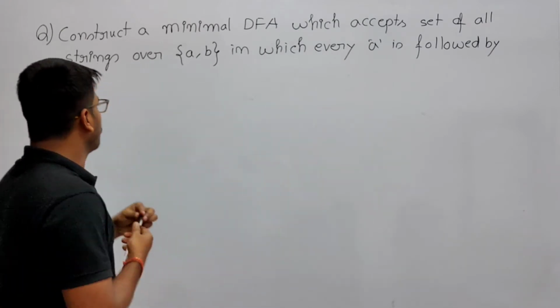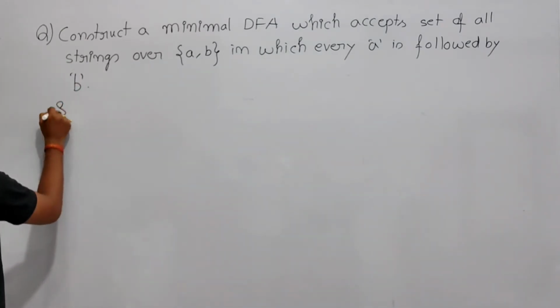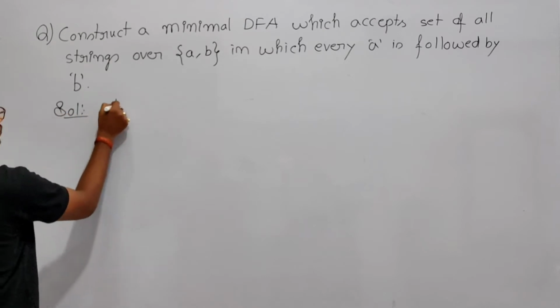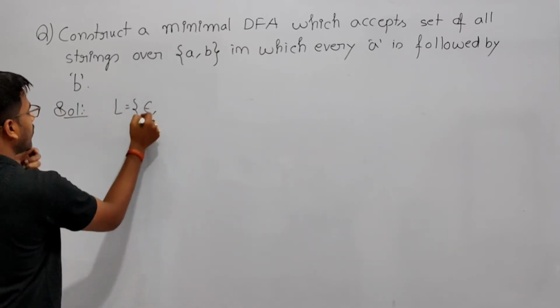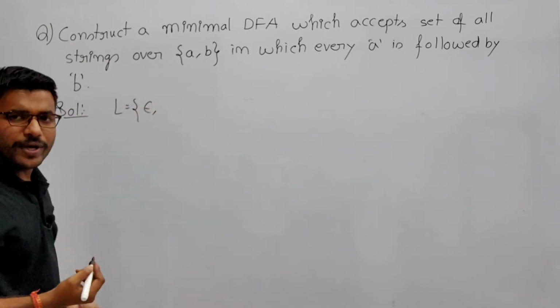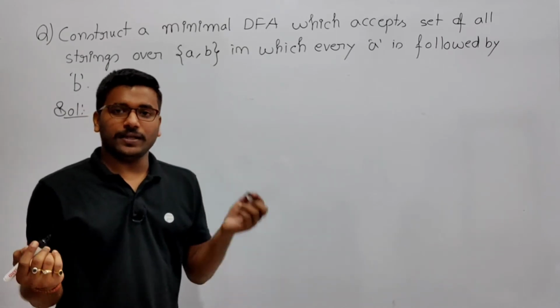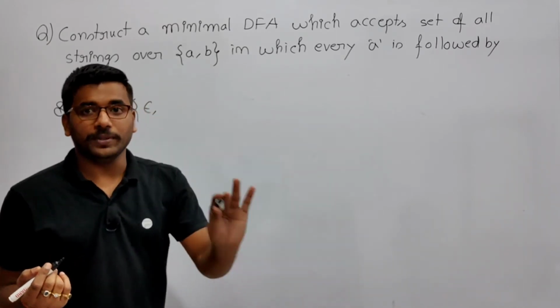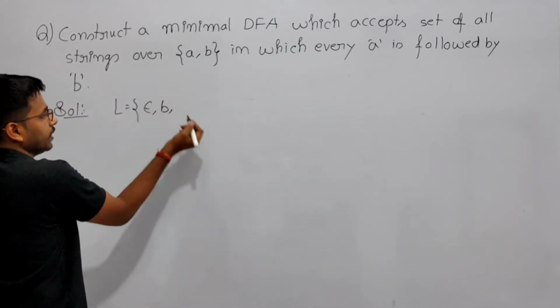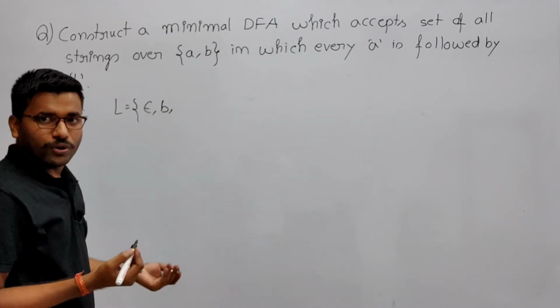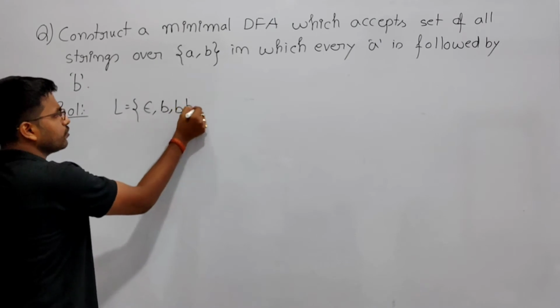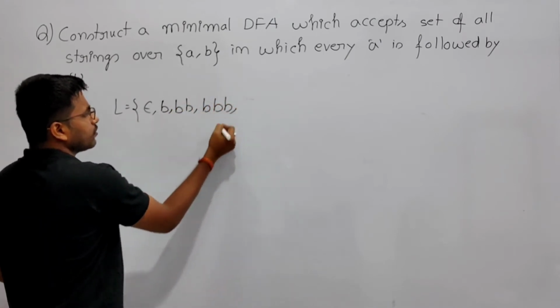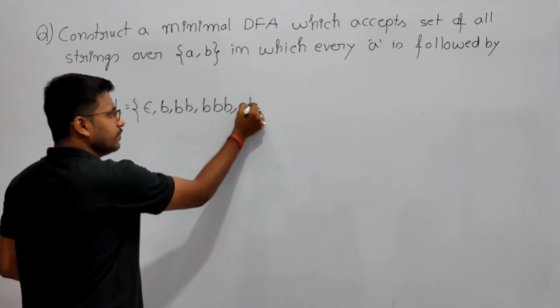So this language contains epsilon. Why? Because there is no a. If there is no a, it's fine. The only restriction is if there is an a, then after a there should be a b. Now, only b belongs to the language. Why? Because there is no a. Any number of b belongs to the language. So the only restriction is that if a is there, then there should be b.